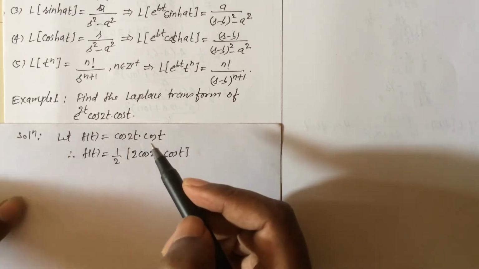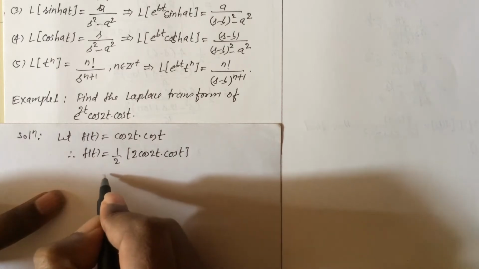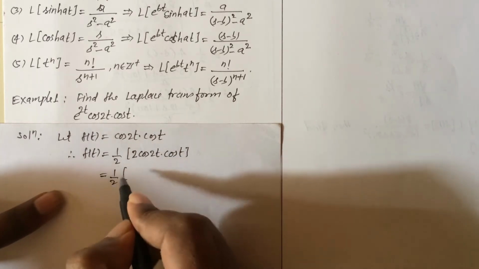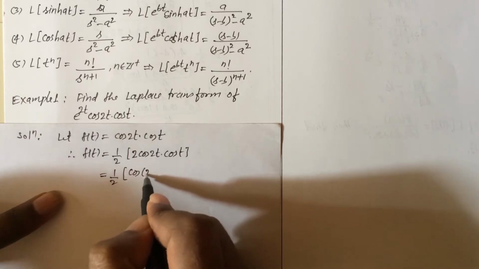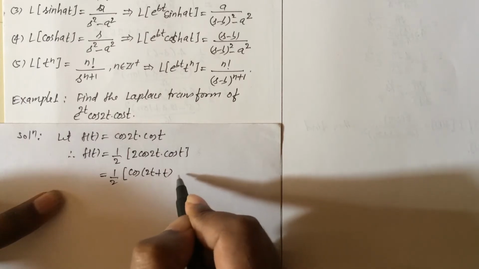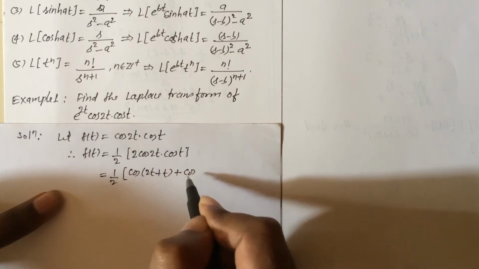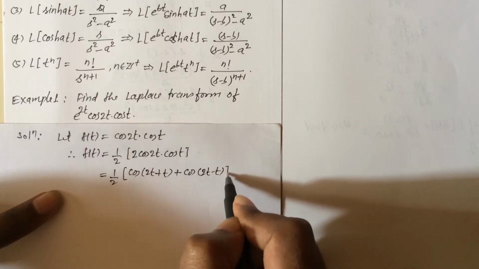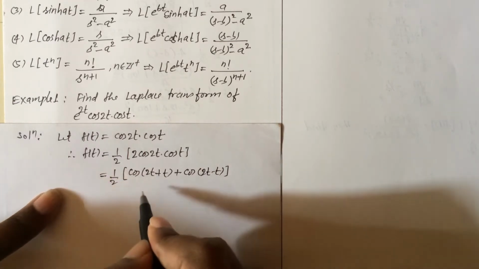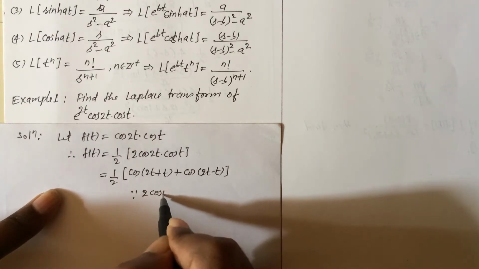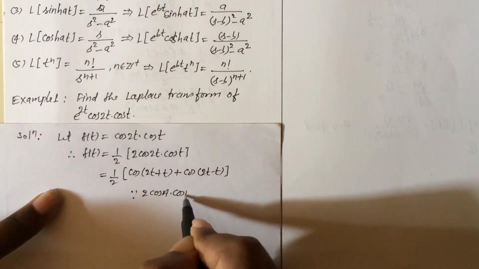So just apply the formula. So this equal to 1 by 2 cos a plus b plus cos a minus b.